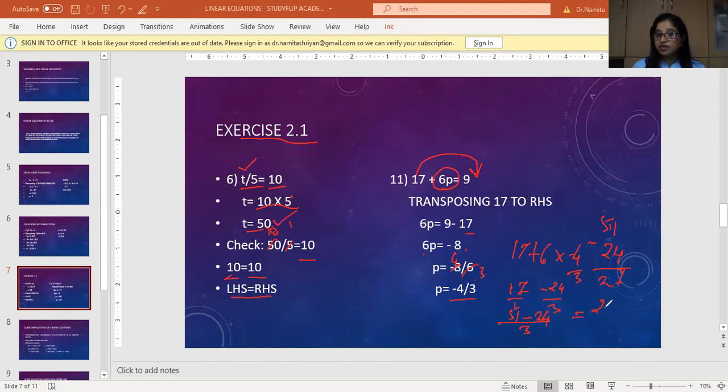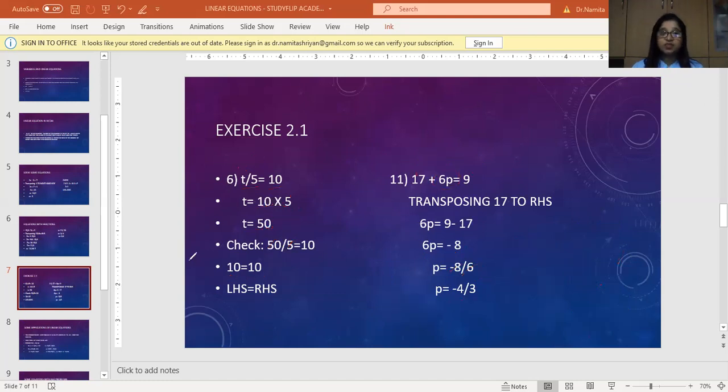So 27 divided by 3. 3 nines are 27. So I'm getting 9 on the left hand side equals 9 on the right hand side. LHS equals RHS. So whatever I have done is correct, right? So the value of p in this particular sum is correct.